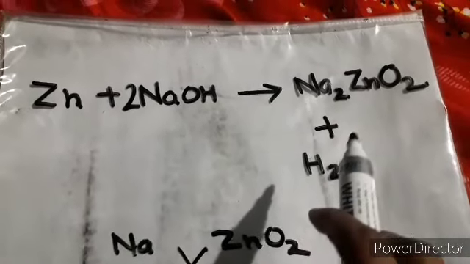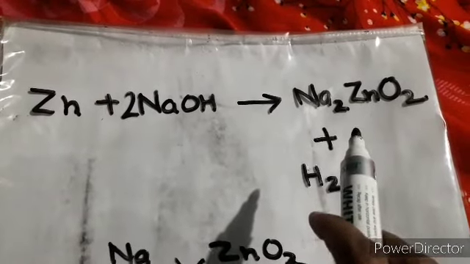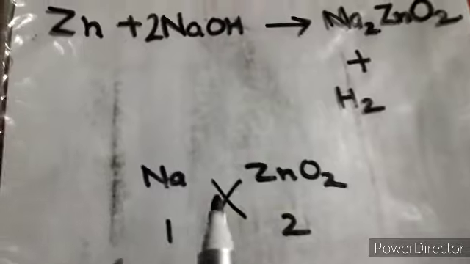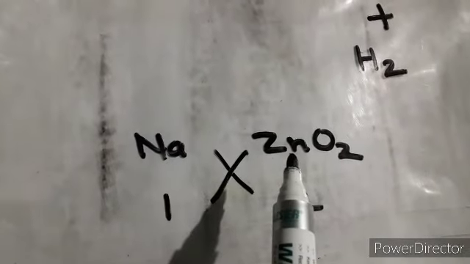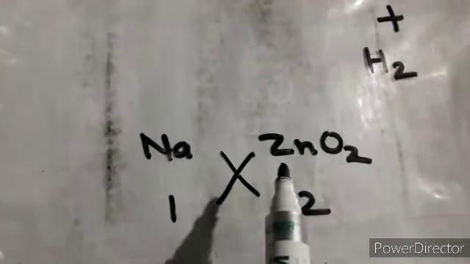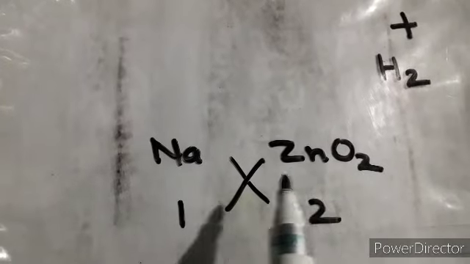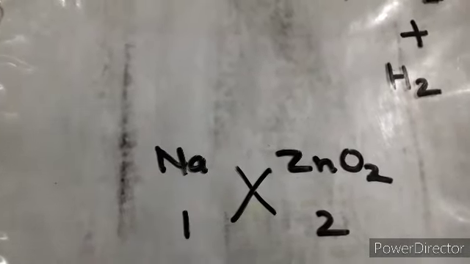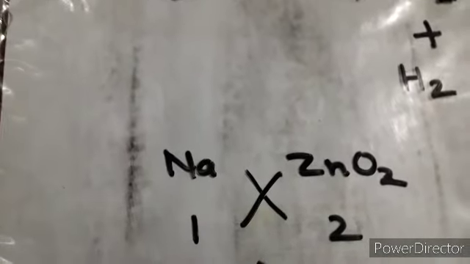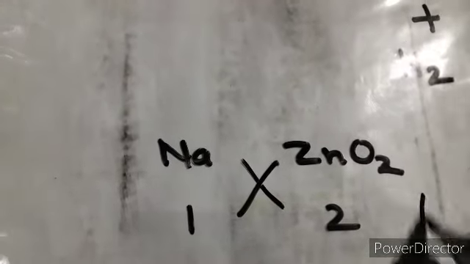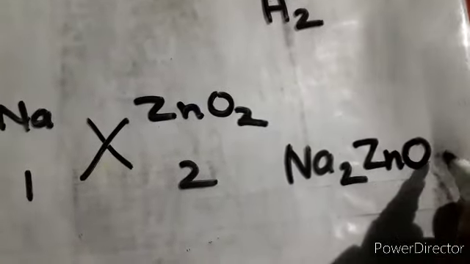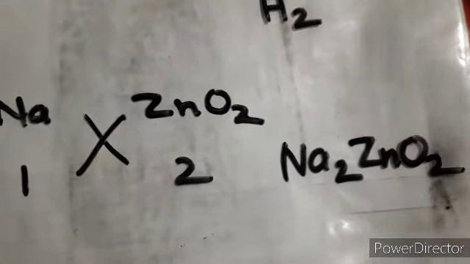Now I am taking you back to 9th class, and I want to tell you how you can make the formula. Over here Na is there, and zincate is the anion. You know the valency: for zincate it is 2, and for sodium it is 1. We have always seen that we cross multiply the valencies and we get this particular formula, right? This way you can see how the formula is formed, and this formula is placed here.